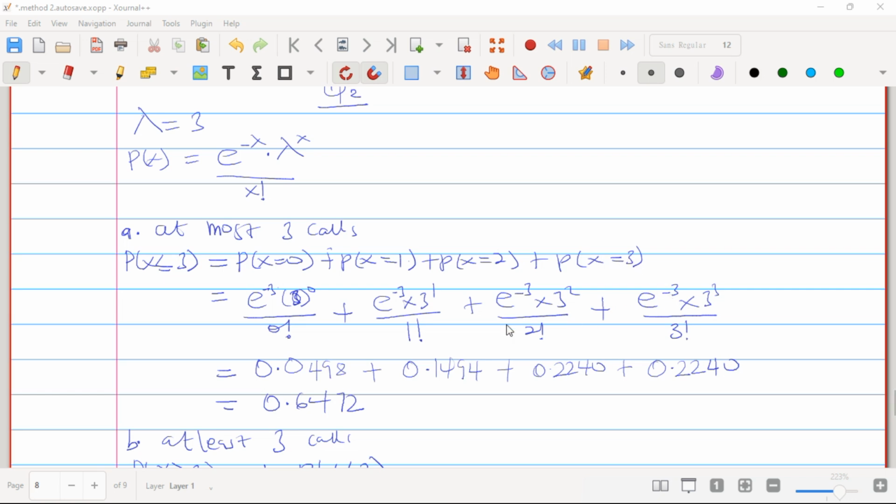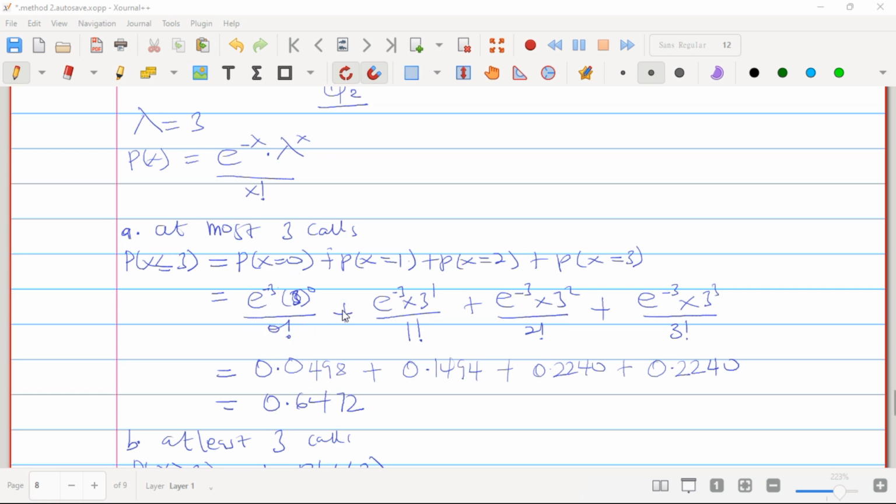So at the end of the day, here will be e raised to the power negative 3. The negative 3 is the lambda. As you can see here, e raised to the power negative lambda. So e raised to the power negative 3 times lambda, which is 3, raised to the power 0. That's for our x. Our x here is 0, divided by our x factorial.